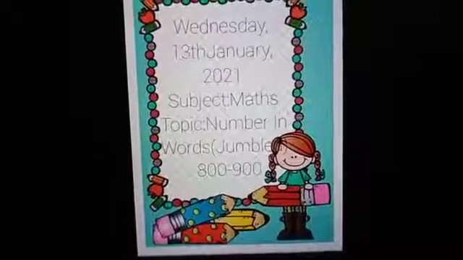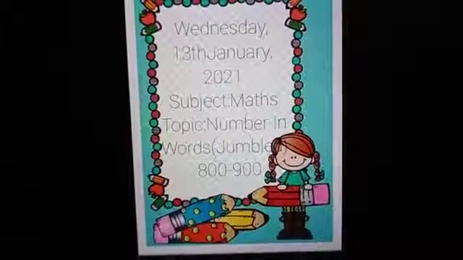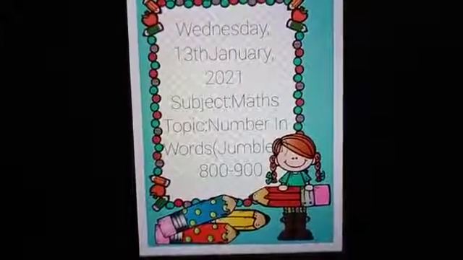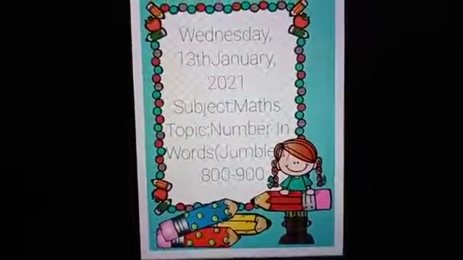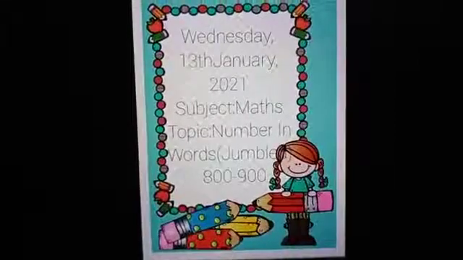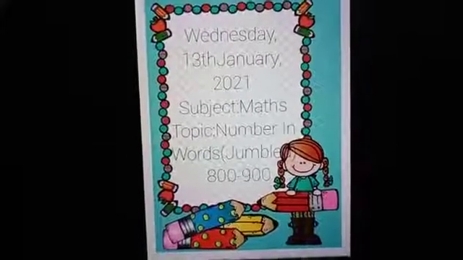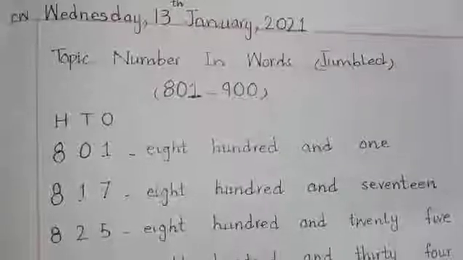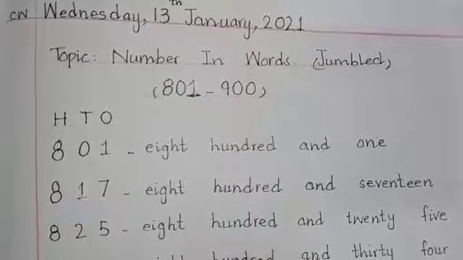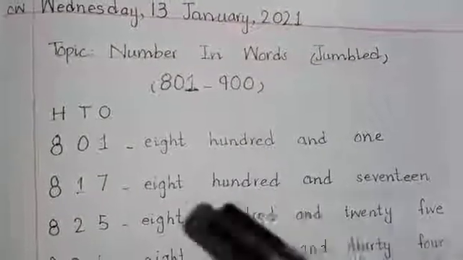Students, today is Wednesday, 13th January 2021. It's your maths period and today our topic is numbers in words, jumbled from 800 to 900. So open your notebooks and maintain your pages. Draw a margin line on both sides of the page.